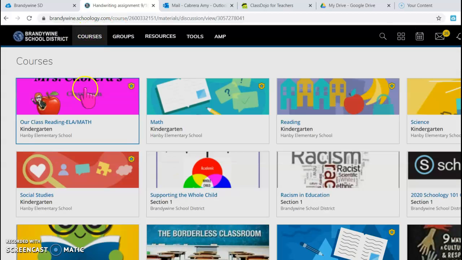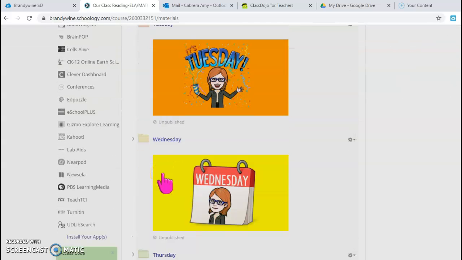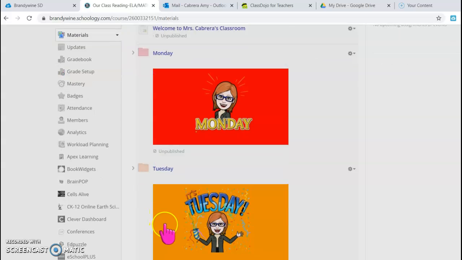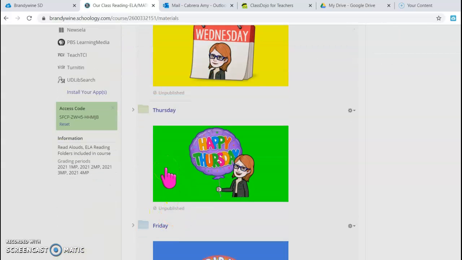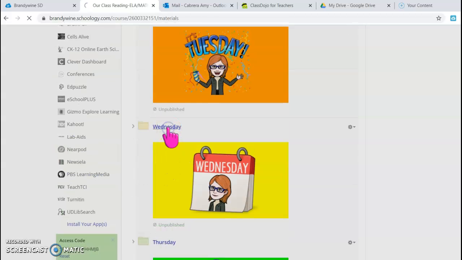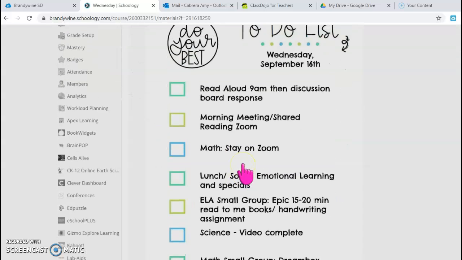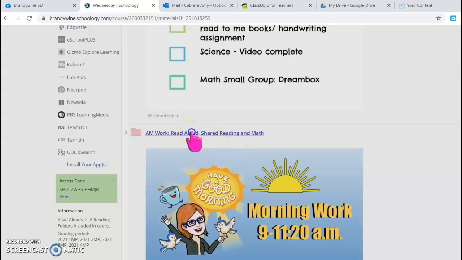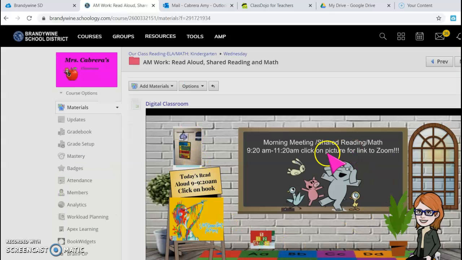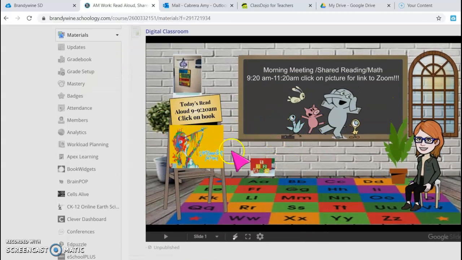Again, you're going to start at courses. You're going to look for the purple square. You start at the purple square. You're going to look for the day. Wednesday is yellow. Wednesday is always going to be yellow. Monday is always going to be red. Tuesday is always going to be orange. Thursday is always going to be green. Friday is always going to be blue. So we're going to go into Wednesday. That way you can go back to your agenda and see if you've missed anything. Remember to go into the AM work, and then you can start from there. You can start showing your child how to click on some of these things themselves.